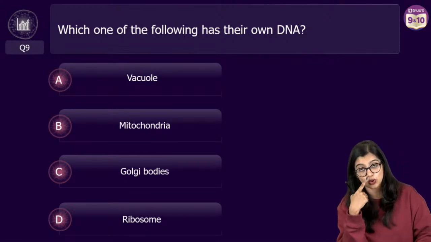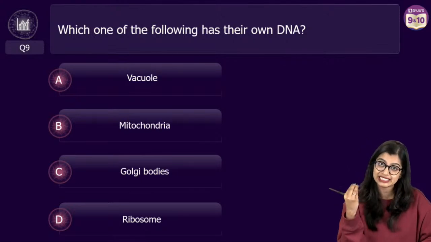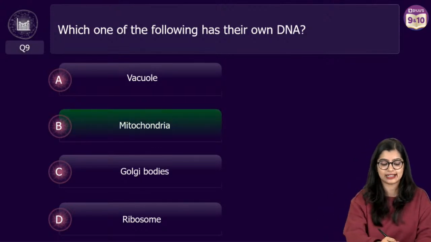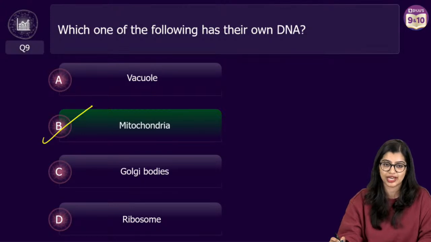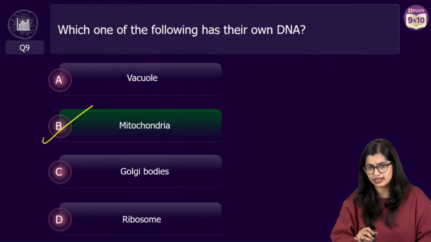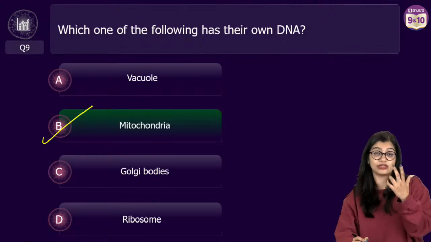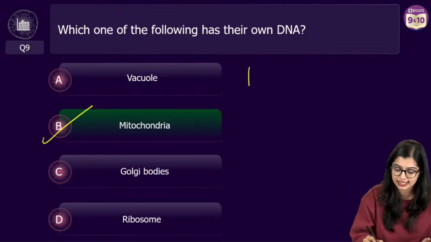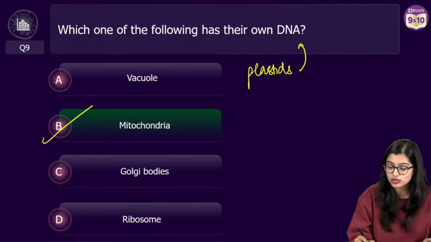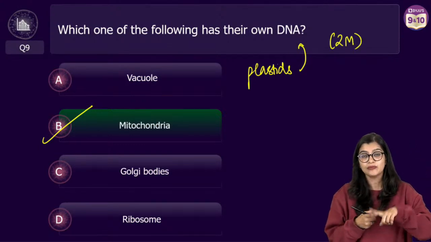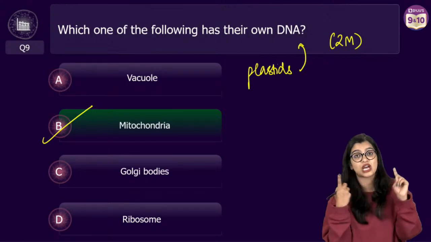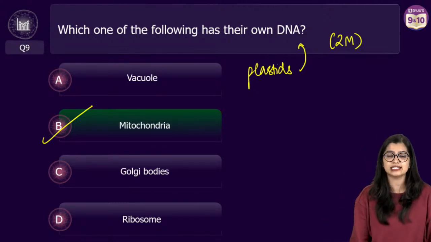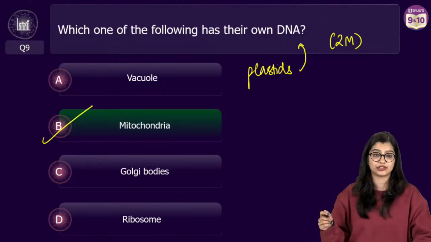Somebody said ma'am, ribosome has its own DNA. See, ribosome is responsible for protein synthesis, right? So technically ribosomes are found within the cell organelle, but in this case the correct answer is option B, which is mitochondria, right? Which is the other cell organelle which is semi-autonomous, or I can say that this also is an organelle which has its own DNA. Exactly, Avni. Very good. Plastids also have their own DNA. So this could be a 2-mark question which they ask you: list or write down any 2 organelles which have their own DNA, or they may ask you which are semi-autonomous in nature. That means that in this case the correct answer is these 2, right? Plastids and mitochondria.